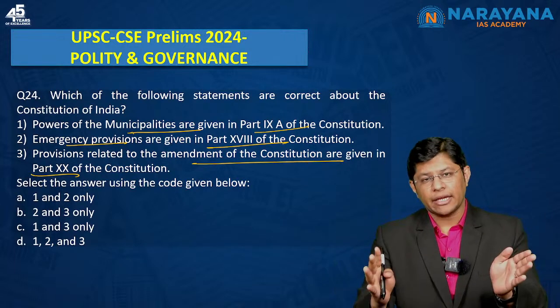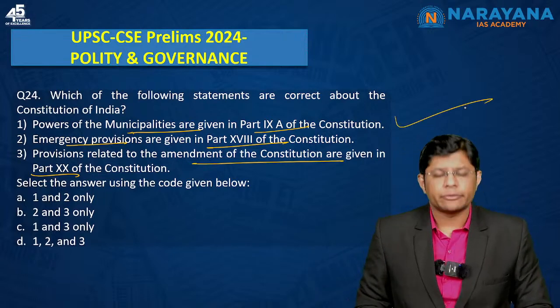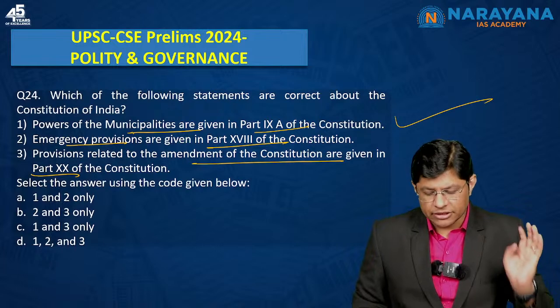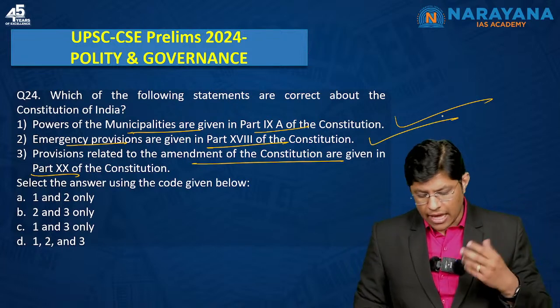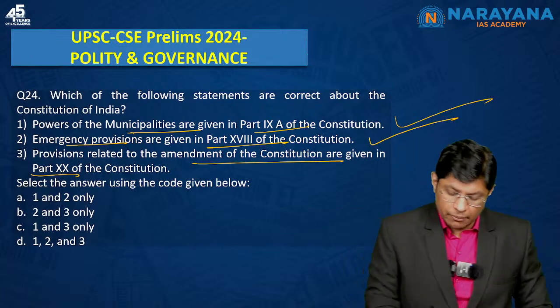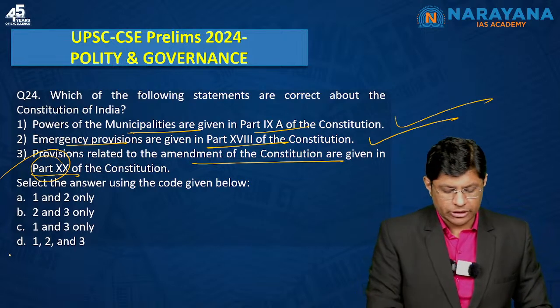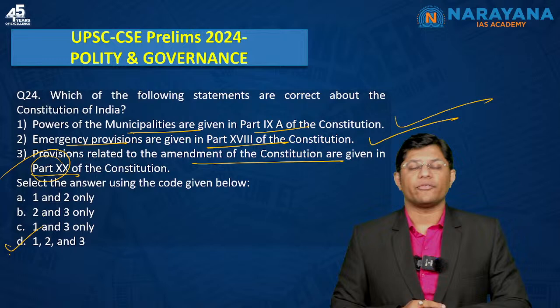Municipalities part 9A, 12th schedule. This one is correct. Emergency provisions being one of the most important chapters in the book, that's the reason you are expected to know the part. So even this one is correct. And amendment of the constitution, again a very, very important part. Article 368, part 20 is correct. So option D is the correct answer for question number 24.